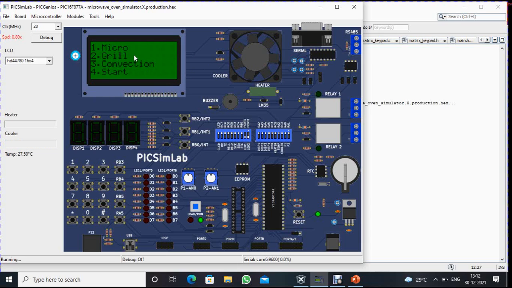Next mode. Next mode is convection mode. To start the convection mode, press key number 3. In this, you need to enter the temperature to cook the food. Now I enter some temperature, 53 degrees Celsius. Now I confirm this. After entering the temperature, it will preheat the oven by default for 180 seconds, that is 3 minutes. So we will wait for 3 minutes.